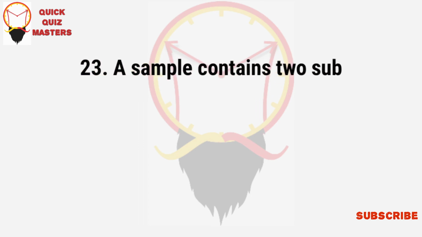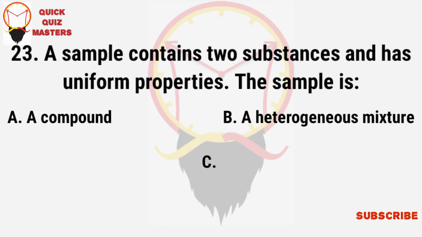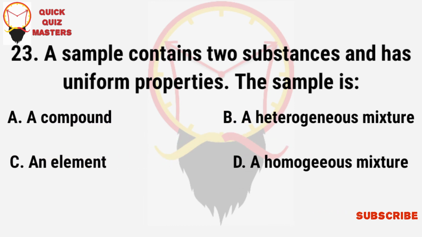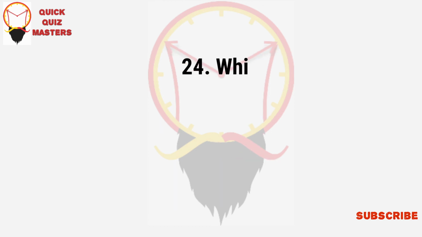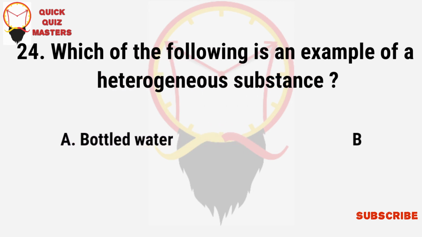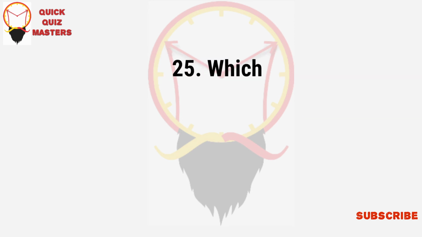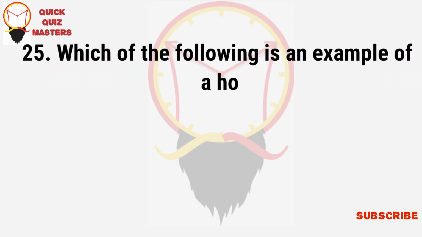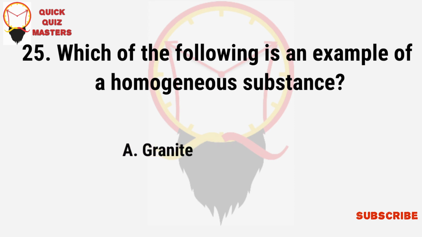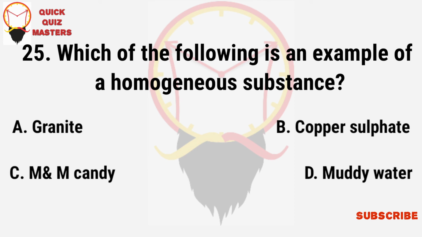A sample contains two substances and has uniform properties. The sample is: a compound, a heterogeneous mixture, an element, a homogeneous mixture. Which of the following is an example of heterogeneous substance? Bottled water, table salt, pieces of copper, candle. Which of the following is an example of homogeneous substance? Granite, copper sulfate, M&M candy, muddy water.